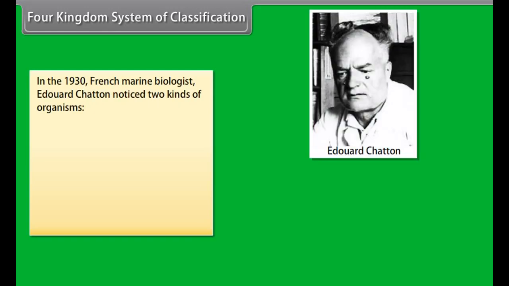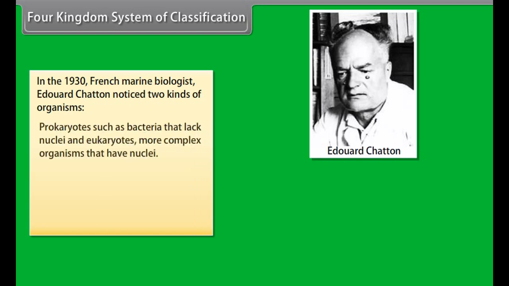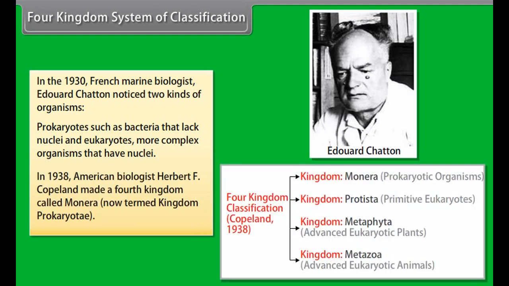In 1930, French marine biologist Edouard Chatton noticed two kinds of organisms, prokaryotes such as bacteria that lack nuclei, and eukaryotes, more complex organisms that have nuclei. In 1938, American biologist Herbert F. Copeland made a fourth kingdom called Monera, now termed Kingdom Prokaryote.